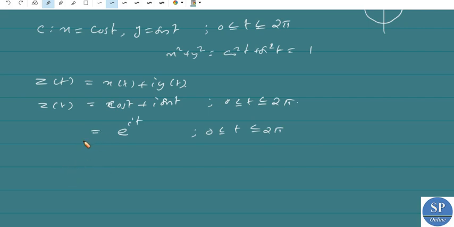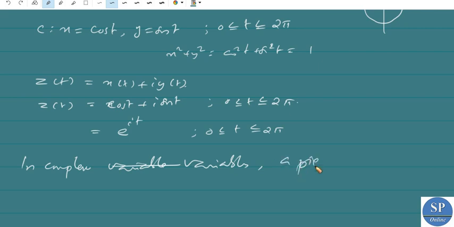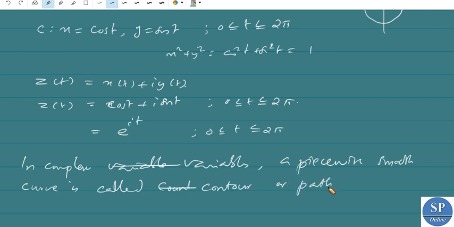A piecewise smooth curve C is also called a contour or simply a path in complex variables. So in complex variables, a contour is nothing but a piecewise smooth curve. It's also called a path.